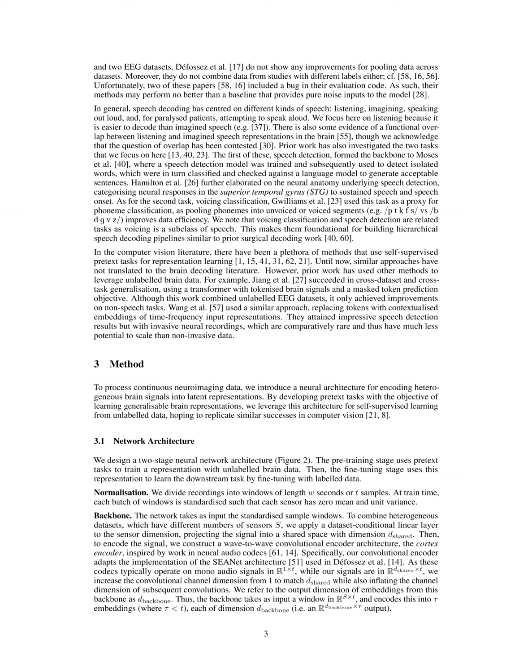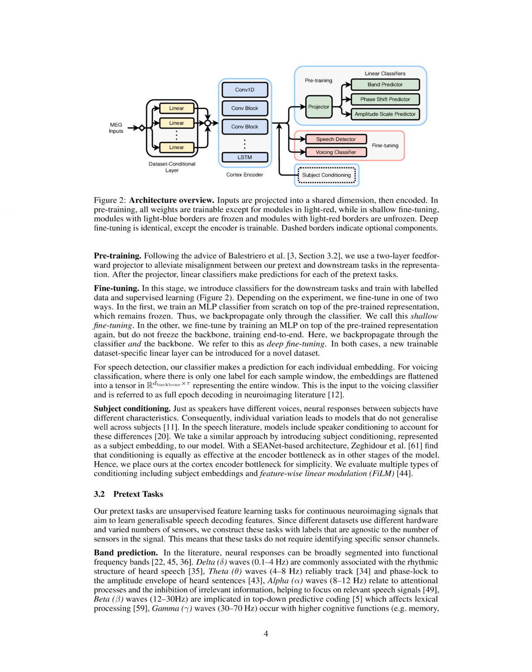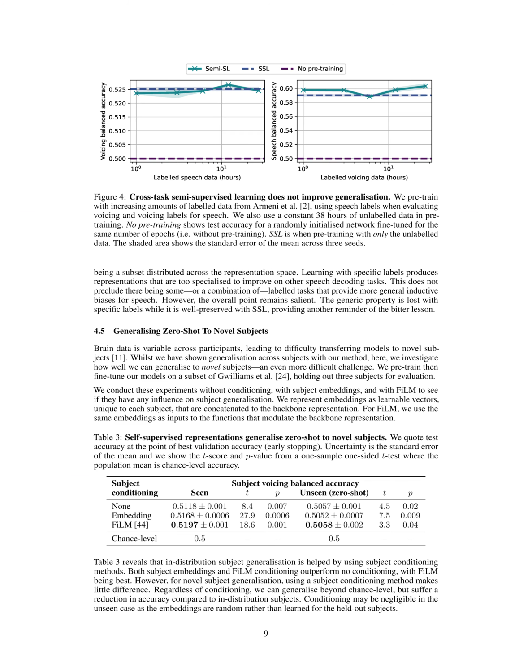The neural architecture consists of a two-stage network, pre-training and fine-tuning stages. In the pre-training stage, a two-layer feed-forward projector is used to align the pretext and downstream tasks, followed by linear classifiers for each pretext task. In the fine-tuning stage, classifiers for the downstream tasks are introduced, and the model is trained with labeled data using shallow or deep fine-tuning approaches. Additionally, subject conditioning is incorporated into the model to account for individual variation in neural responses between subjects.